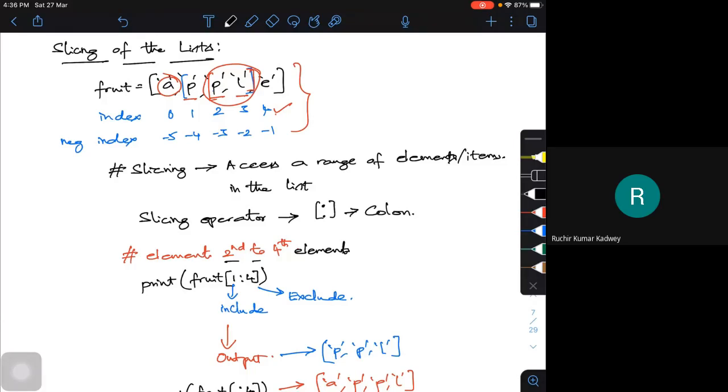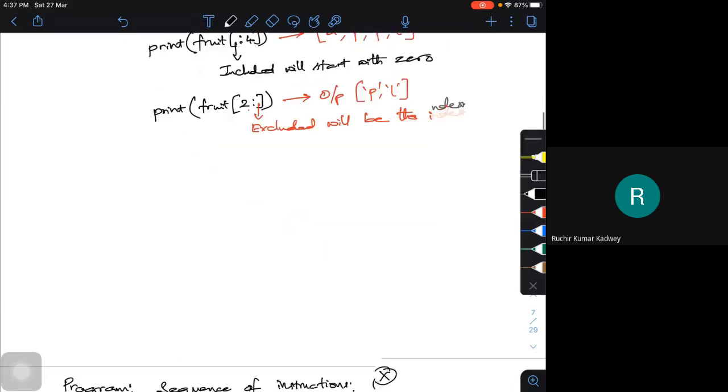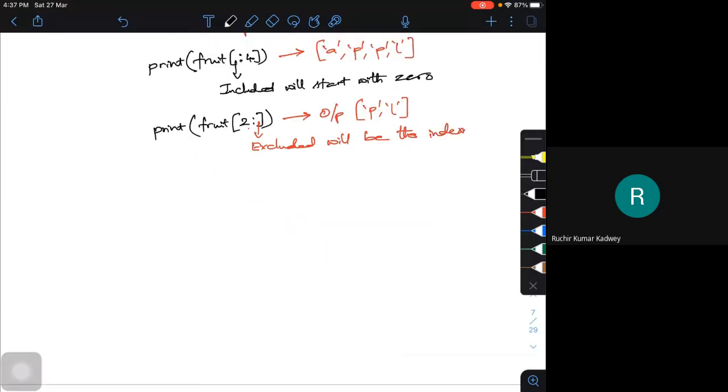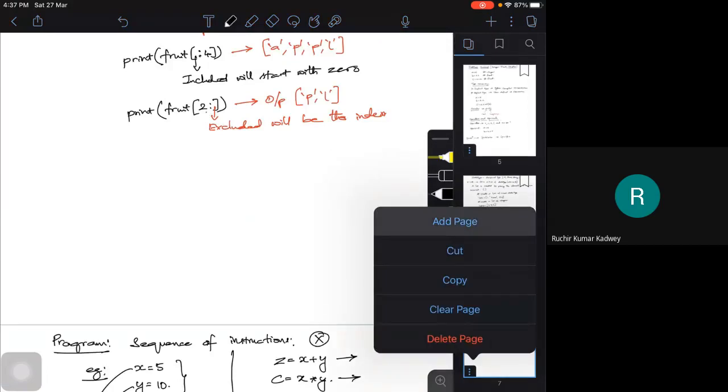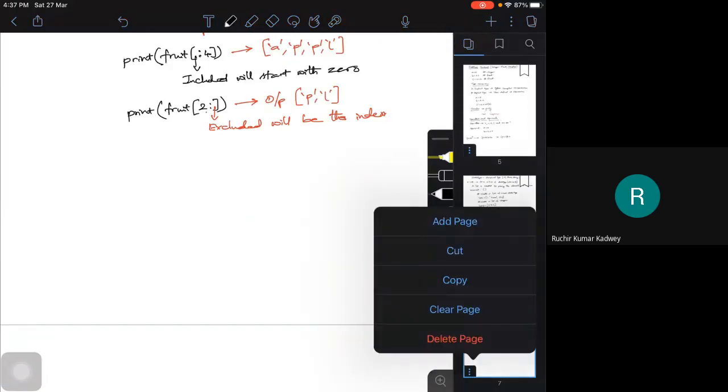Now, in case of a list, the advantage of lists is that we call lists mutable. Mutable means I can make modifications in the list.